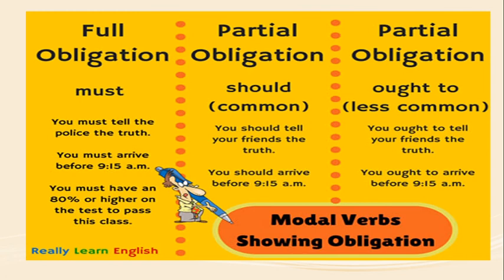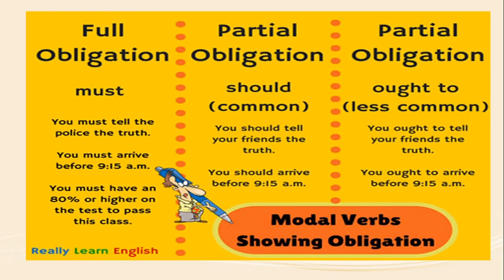So we use must, should, ought to for obligation. The meaning of the word obligation? A duty which is morally and legally binding. For that context we are using must, should, ought to. Must is a full obligation, the stronger version.